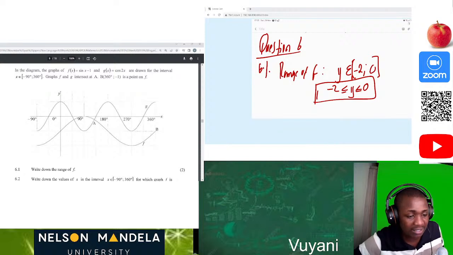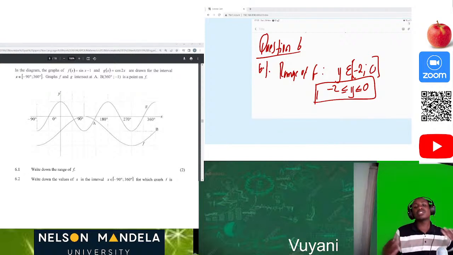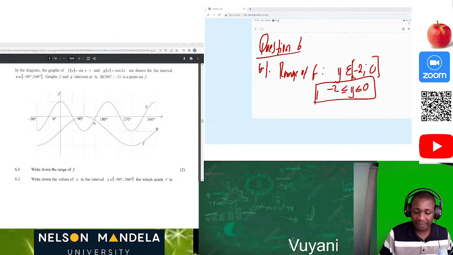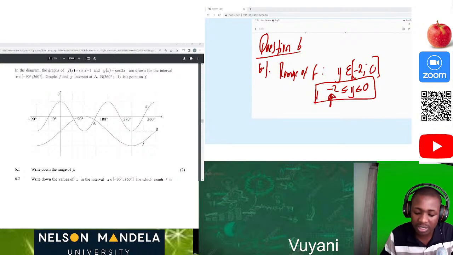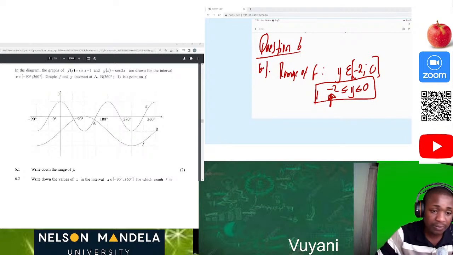That's how we are getting the -2, guys, because the original function of sine of x has the range from -1 to +1. So now the graph has been shifted 1 unit downwards. That's why it's -1. It has been shifted 1 unit downwards from the original function. So we're just going to say -1 minus 1. That's why we have this -2. Then you can see that it's not going above 0. So it's from -2 to 0. Okay, it's from -2 to 0. Please be aware of that.